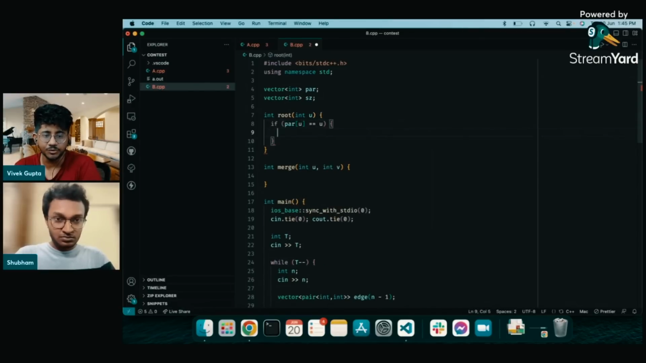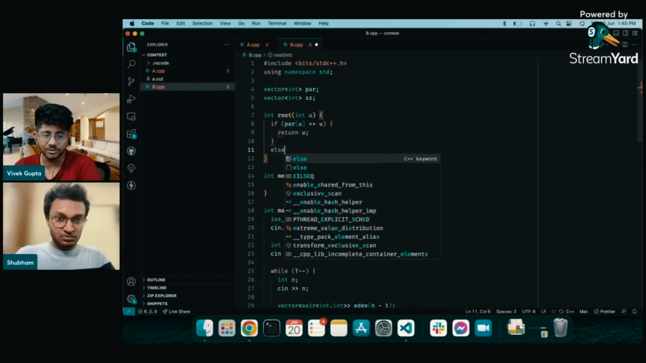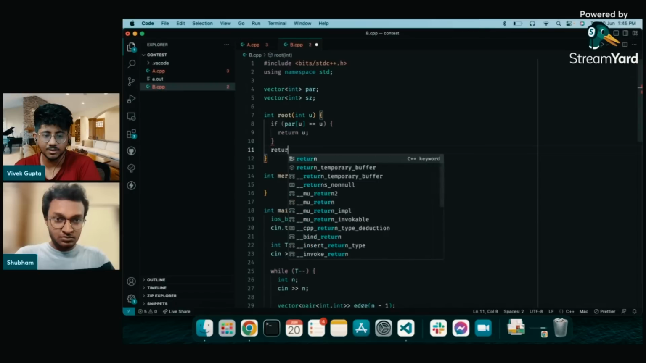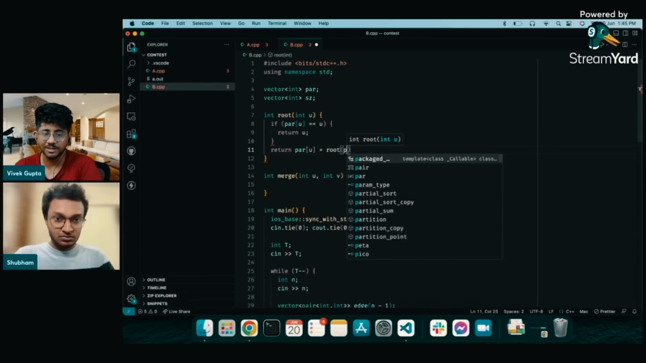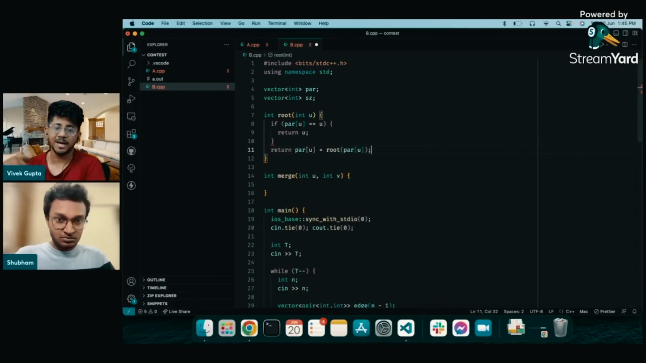If parent of u is equal to u, that's the base case, return u, or else return. Yeah, so this is basically path compression right over there. So you find the root of the parent of u, and then you directly link this to that node. This is called path compression. I've made an extensive video discussing all these ideas. And I think in merge, he's going to use rank compression as well.